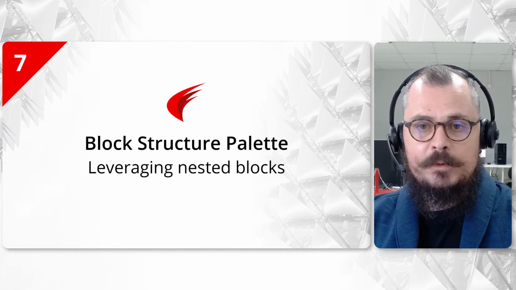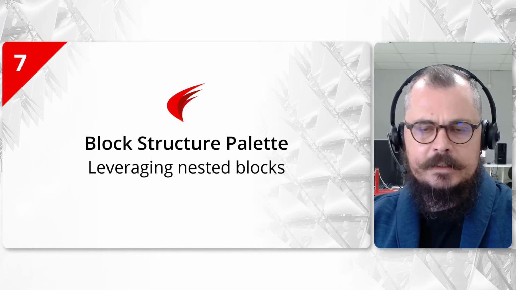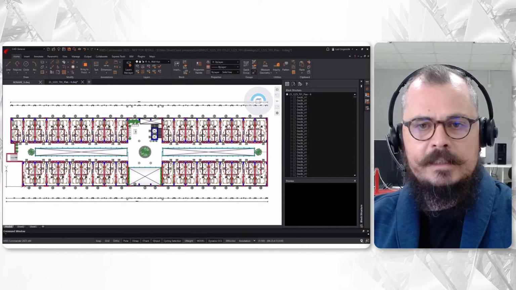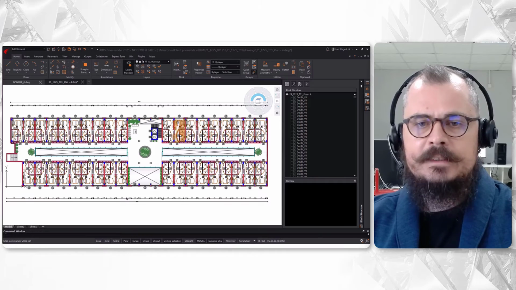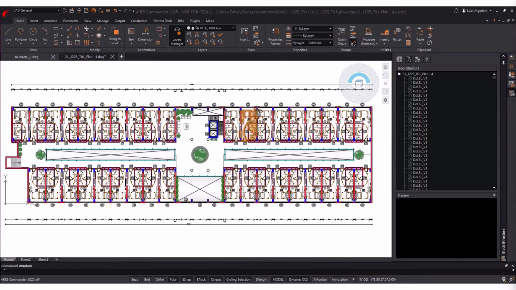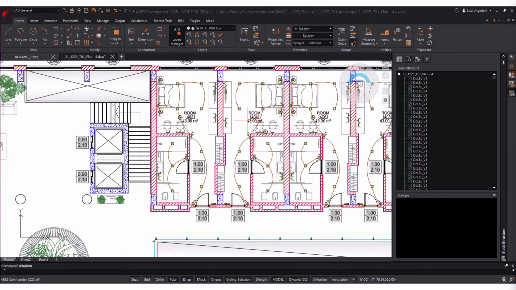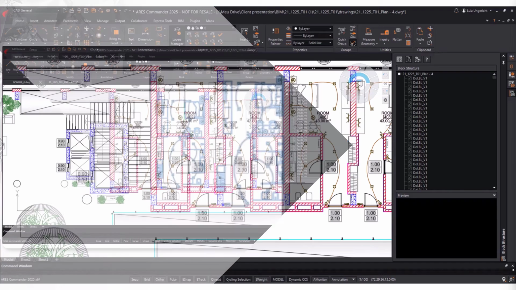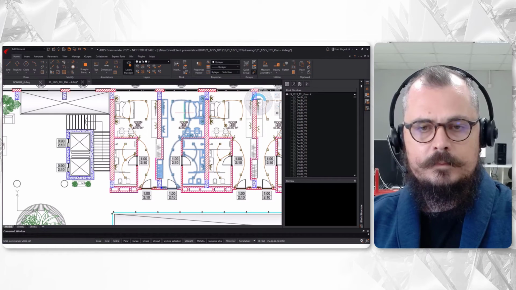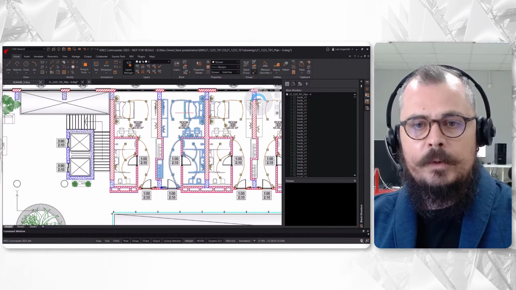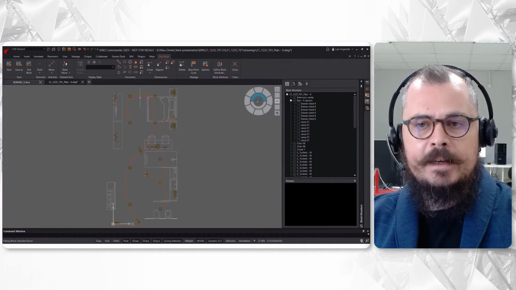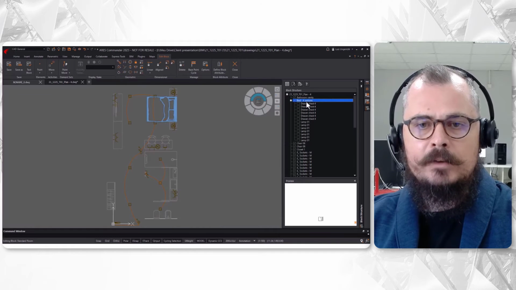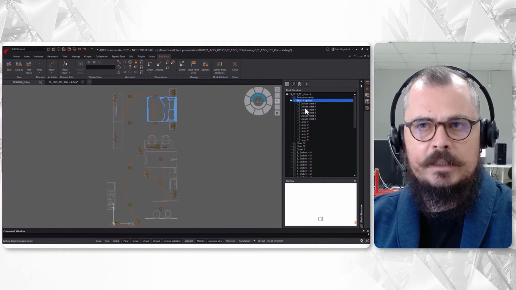So to finish up with blocks, let me show you one last trick. As this is a hotel, all the bedrooms have the same configuration. So instead of copying all the contents, I created one block that contains all the blocks we need inside it. And this master block is the one I inserted in each room. Here, when I double click on this block, the block editor is opening, and we see the block structure palette reflecting all the blocks that are nested inside this block.